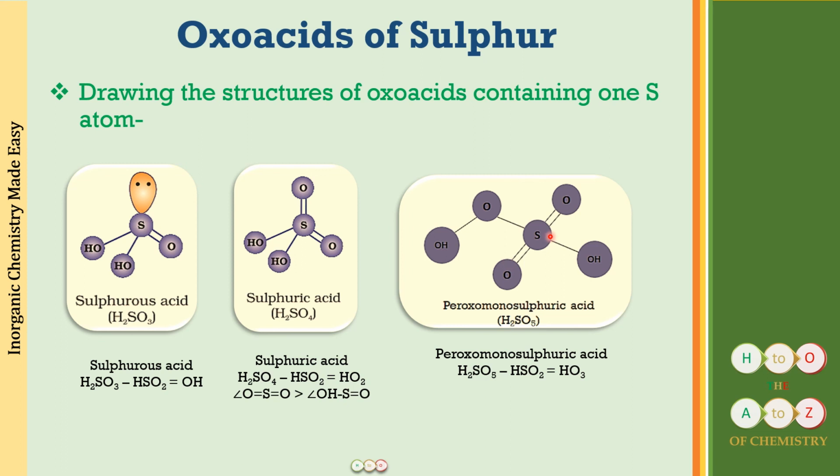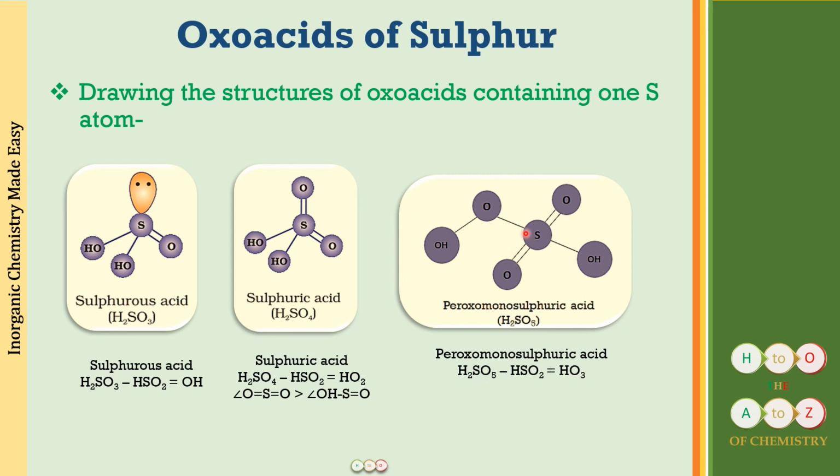You have already reached the highest oxidation state of sulfur, so sulfur cannot make more bonds. So where will that oxygen go? Well, that will go in between sulfur and the OH group. You can put it on this side or you can put it on that side. That is not going to make a difference. Okay, so this is how you will be doing it.